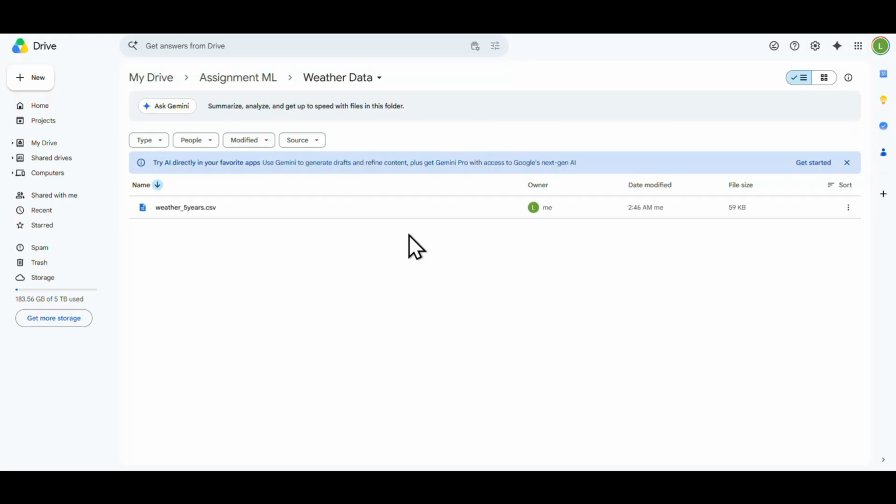Now let me run a quick demonstration in Google Colab. Before running the notebook, we first make sure our dataset is stored in Google Drive. This is important because Google Colab does not have permanent local storage. Every time the session restarts, local files are lost. By keeping the CSV in Drive, the data is always accessible regardless of the session.